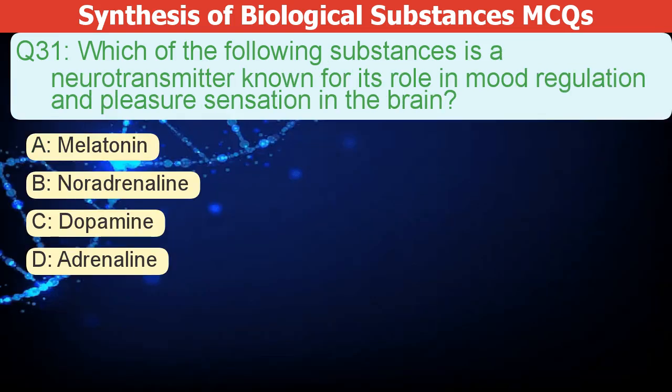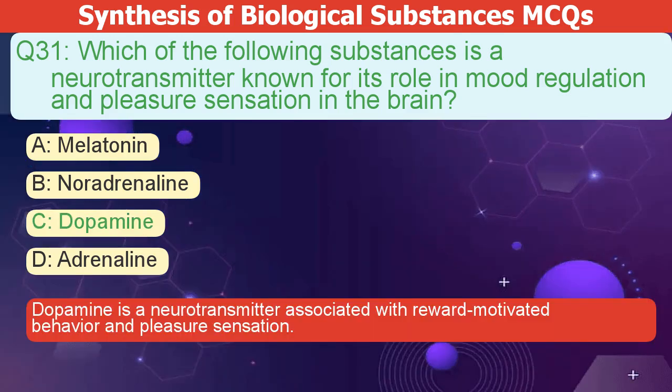Which of the following substances is a neurotransmitter known for its role in mood regulation and pleasure sensation in the brain? A. Melatonin. B. Noradrenaline. C. Dopamine. D. Adrenaline. The correct answer is C. Dopamine is a neurotransmitter associated with reward-motivated behavior and pleasure sensation.